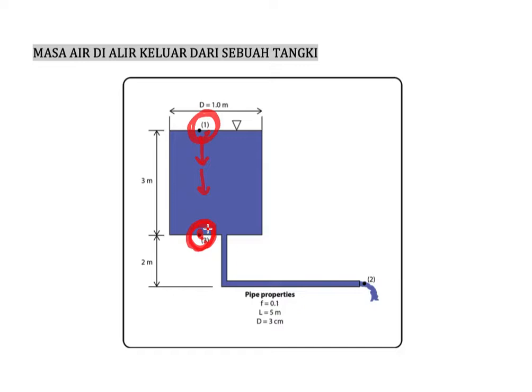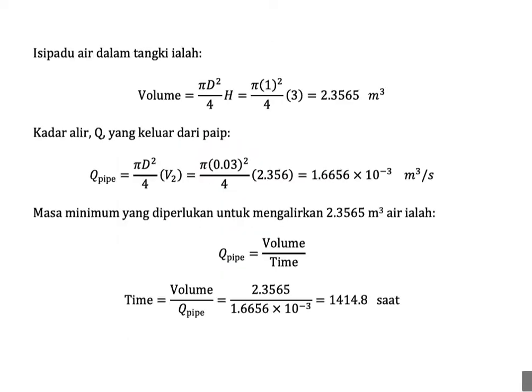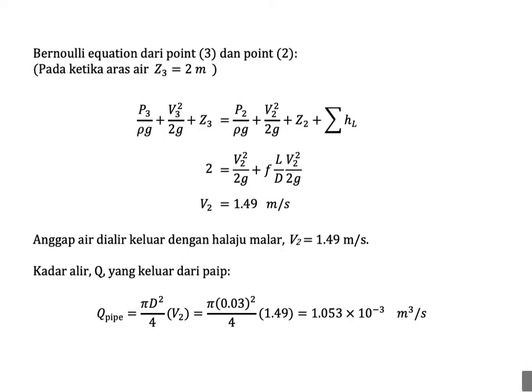So we make a Bernoulli equation between point number 3 and point number 2. We still have the Bernoulli equation like this. The height Z3 here is 2 meter.